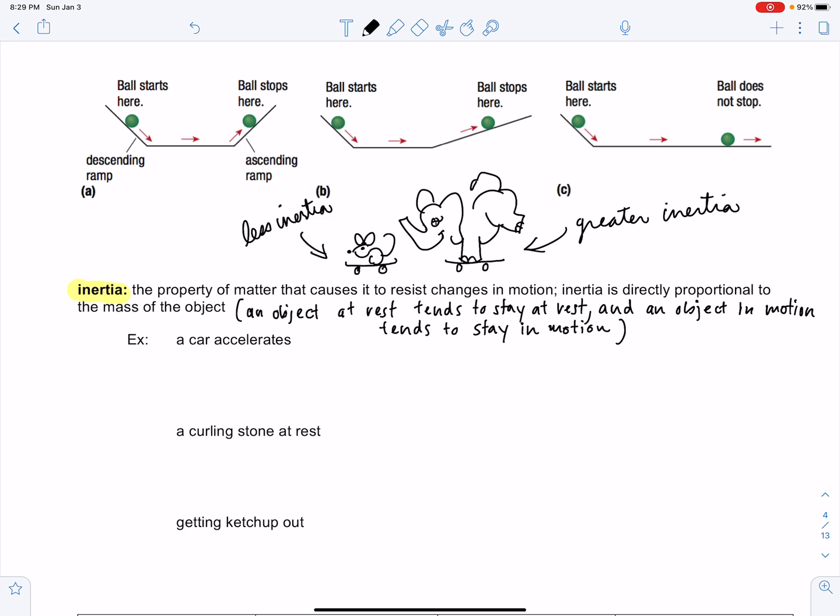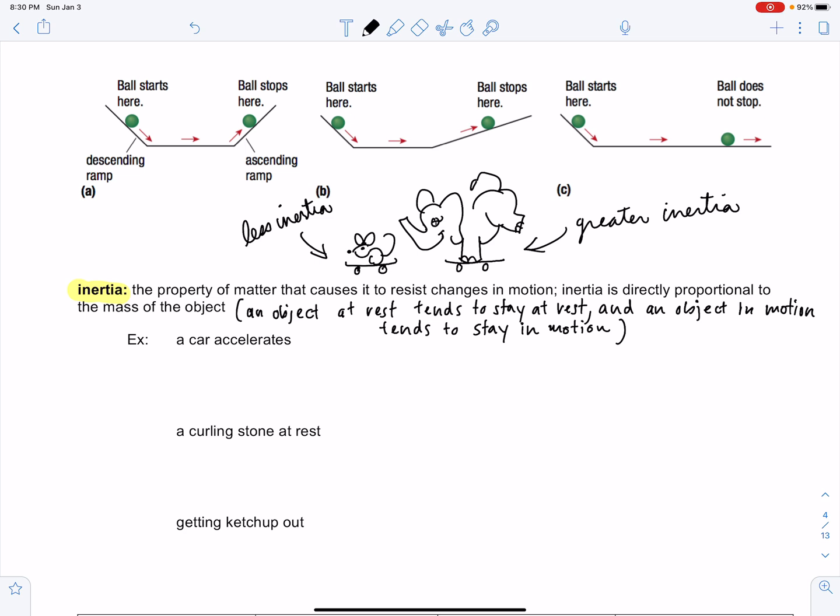And the reason why is before that light turned green, you are at rest. And your body, because it has mass, wants to stay at rest. The car is now in motion. And the car is moving forward even though your body wanted to stay at rest where it was. So you're being pushed back into the seat of your car because your body wanted to stay at rest where it was in the position back at the stoplight before it turned green.